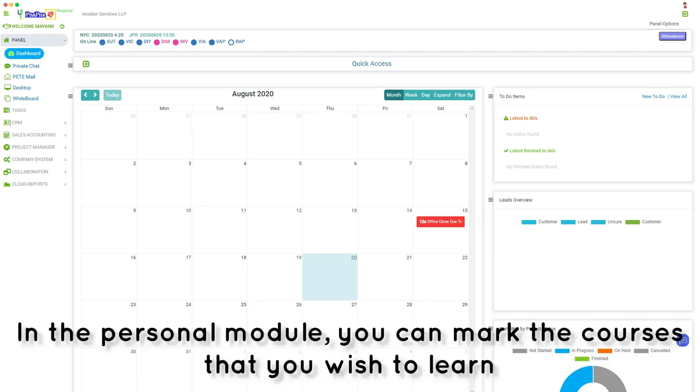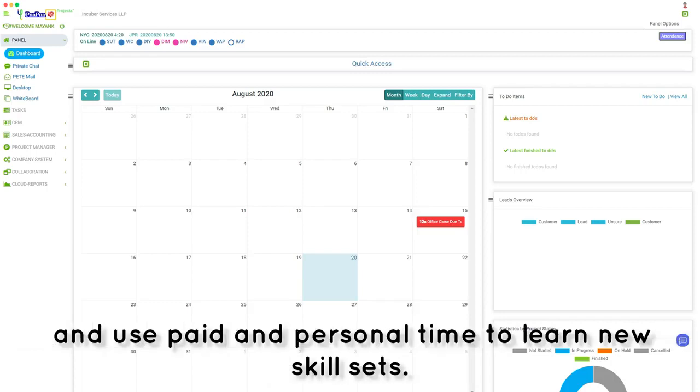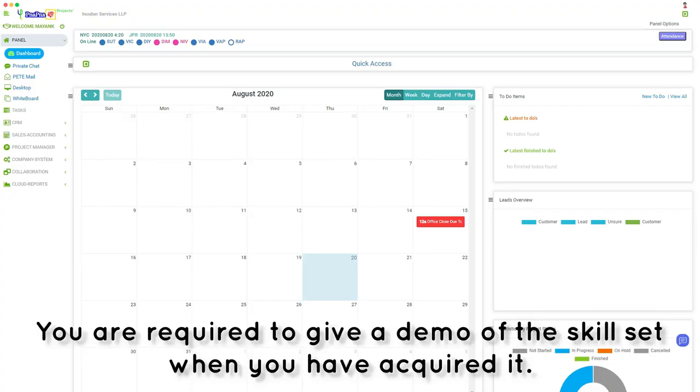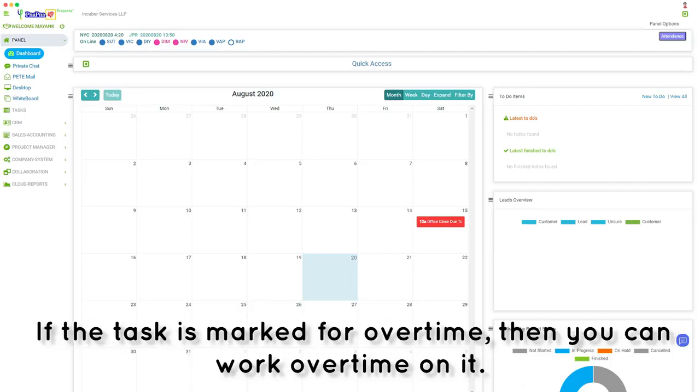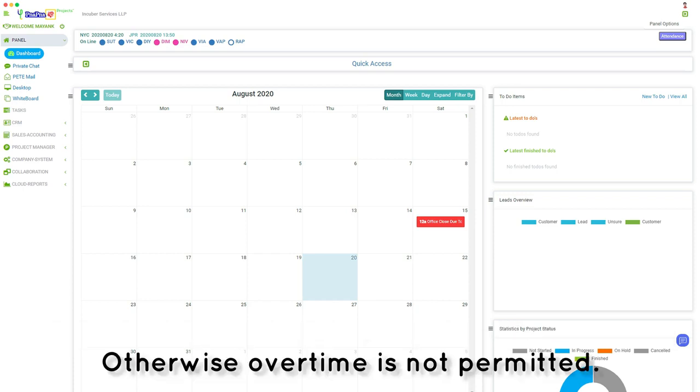In the personal module, you can mark the courses that you wish to learn and use paid and personal time to learn new skill sets. You are required to give a demo of the skill set when you have acquired it. Most projects are divided into smaller milestones and tasks, so that it is easier to manage. If the task is marked for overtime, then you can work overtime on it. Otherwise, overtime is not permitted.